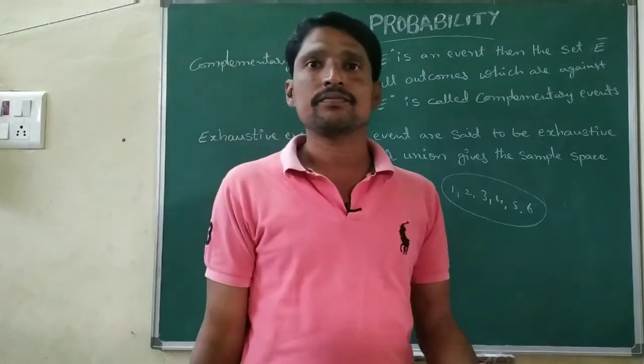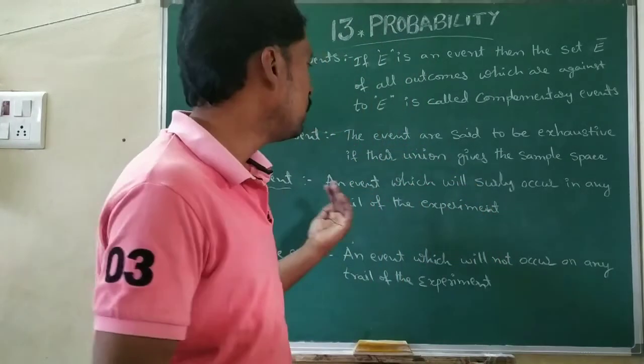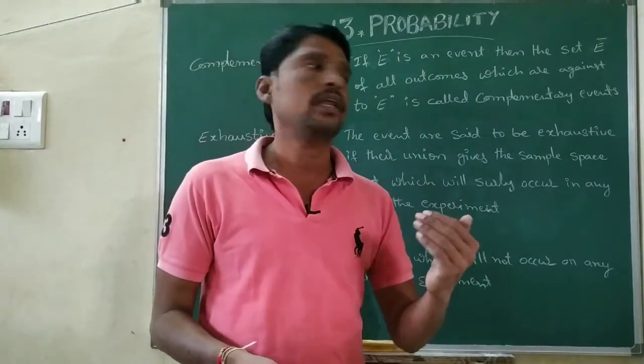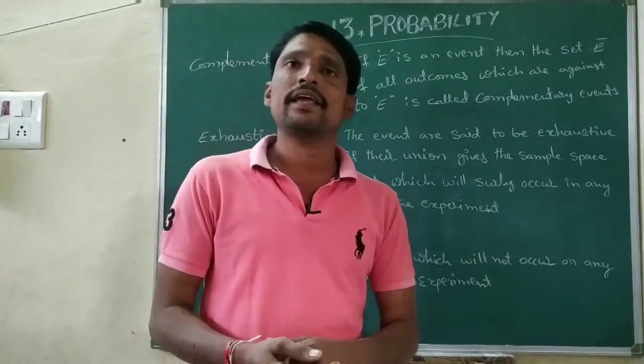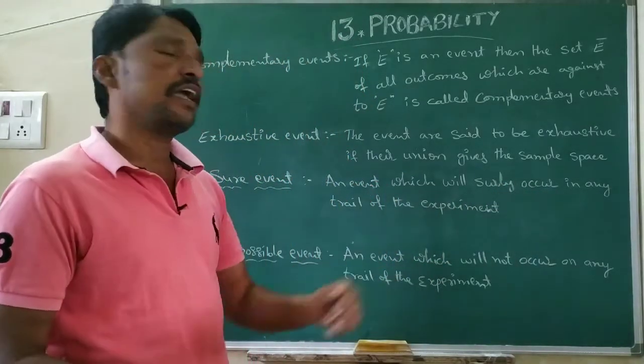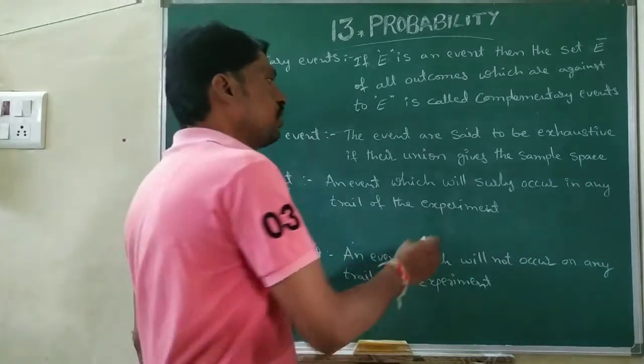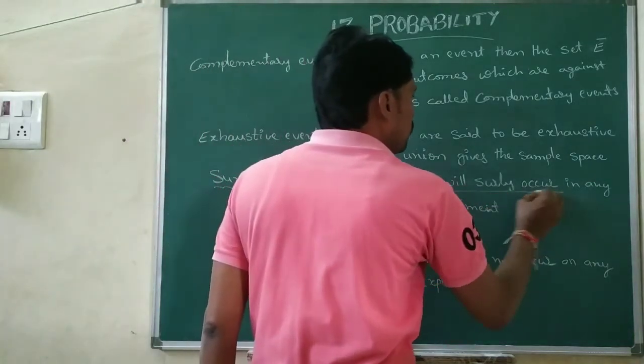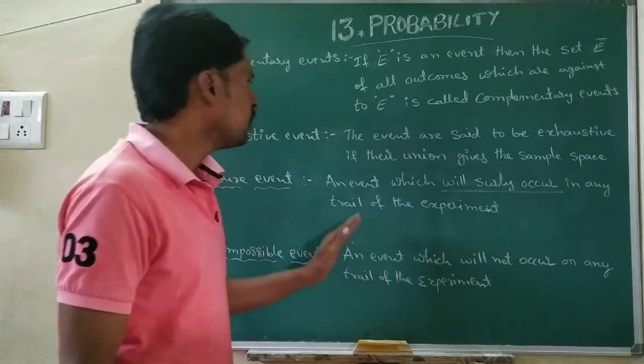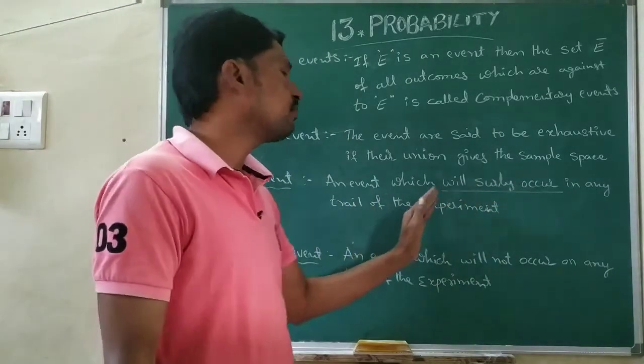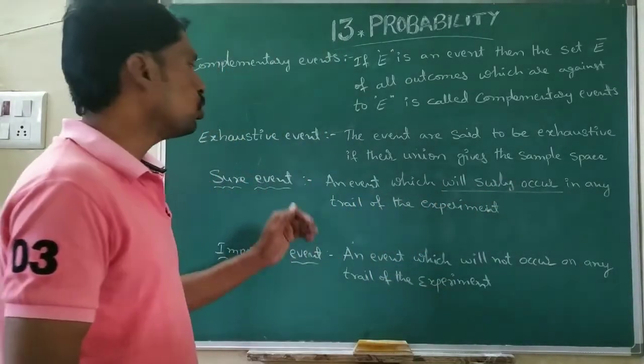Next, it is the sure event. What is a sure event? An event which will surely occur in any trial of the experiment is called a sure event.